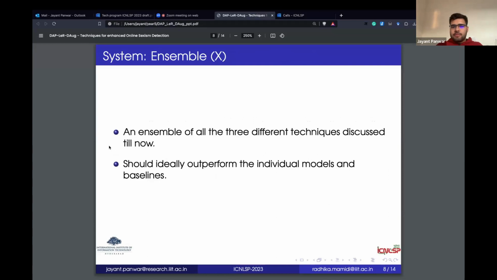And now coming to the ensemble model. This is pretty self-explanatory. We basically combined all three different techniques together. And we felt that it should ideally outperform all the individual techniques that we've seen till now.